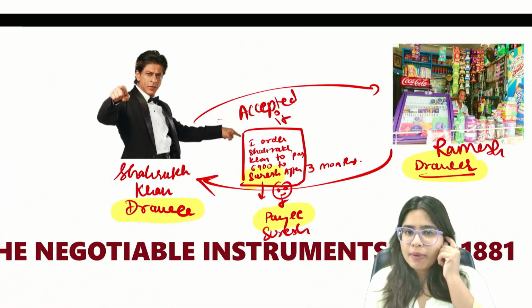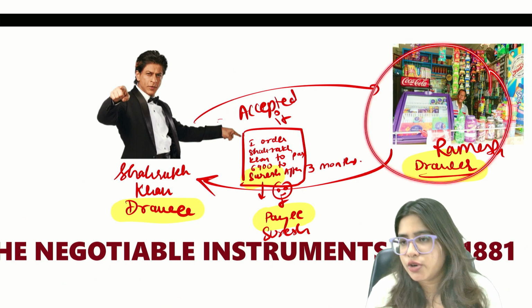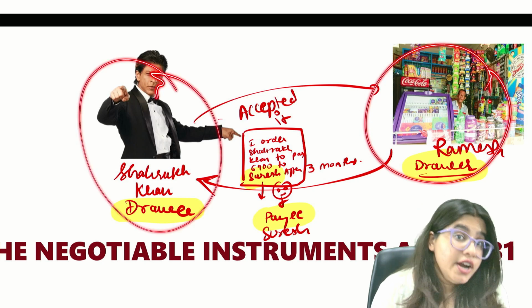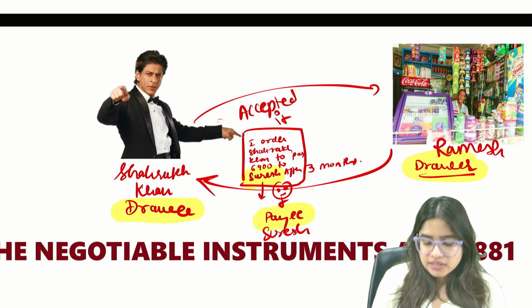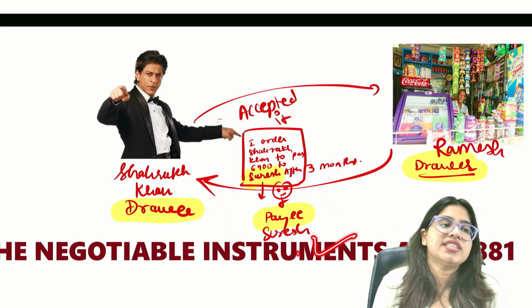Who are those three parties? In case of bills of exchange, there is one person called drawer. Drawer means a person who makes the bill of exchange. There is a person called drawee. Drawee means who accepts the bill of exchange. Accept means I accept to pay. And third is payee. Payee means a person who will get the payment, who will receive the money.